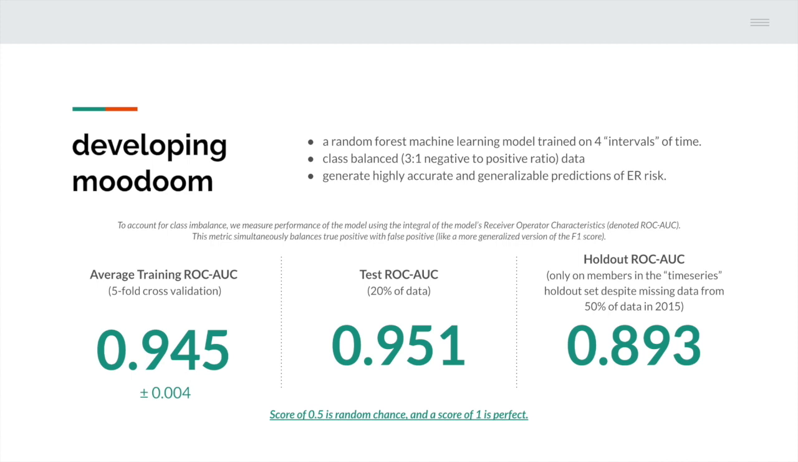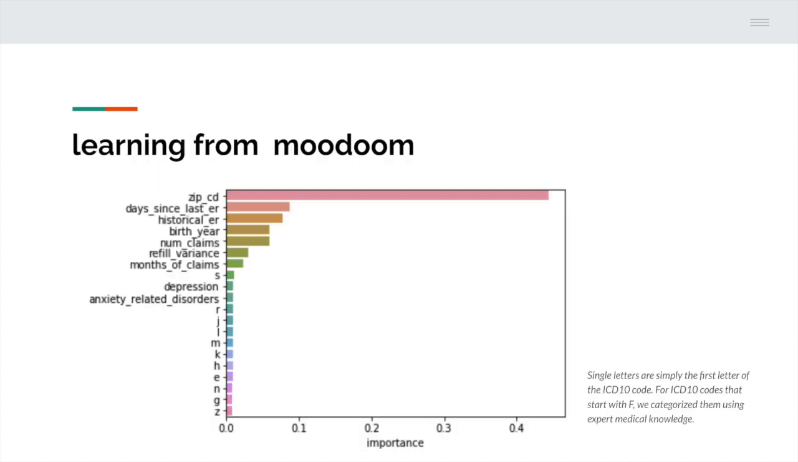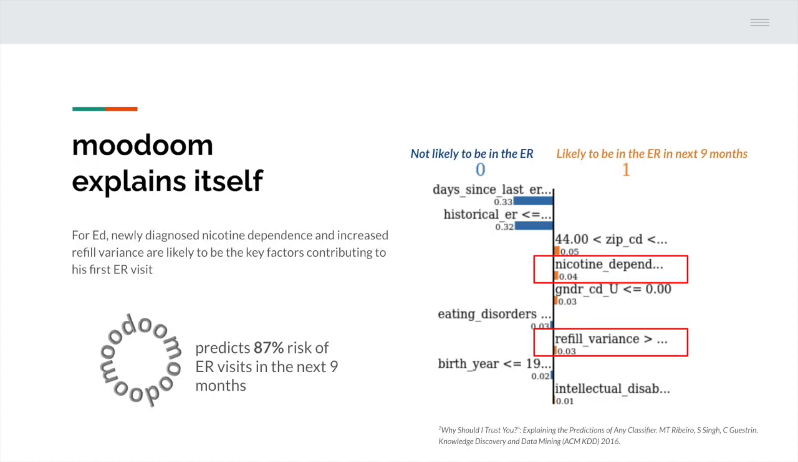When we apply moodoom to the holdout set, we scored a score of 0.89, despite missing 50% of the data in the second half of 2015, suggesting that moodoom is able to pick up subtle cues. We did exhaustive hyperparameter search when we built moodoom, and we found the best performing model at 600 trees, each with a max depth of 20 splits. moodoom tells us that location, previous ER visits, birth year, number of claims, and refill variance are the most important factors. moodoom also tells us depression and anxiety are the most important amongst all ICD-10 diagnosis codes.